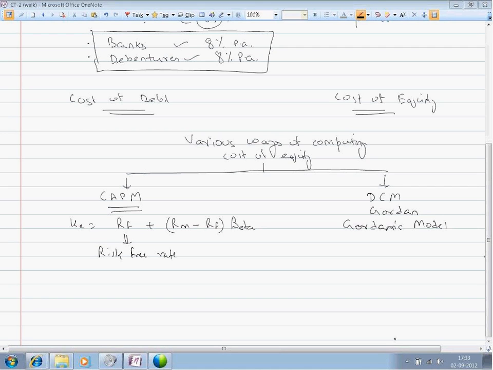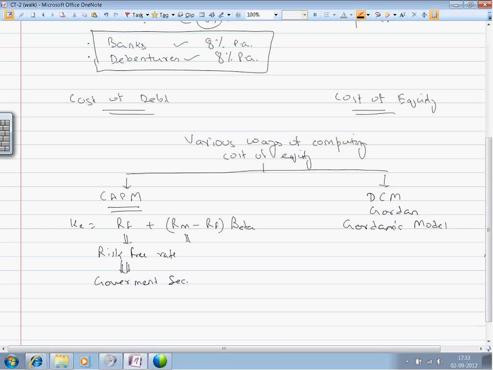Generally, RF is taken to be the return provided by a government security. This is because government securities are considered to be risk-free, in the sense that there is zero chance of default by the government. Hence, the risk-free rate of return is generally taken to be the return provided by the government security.